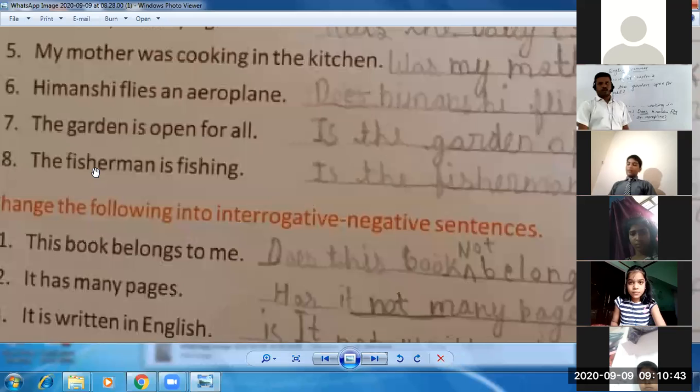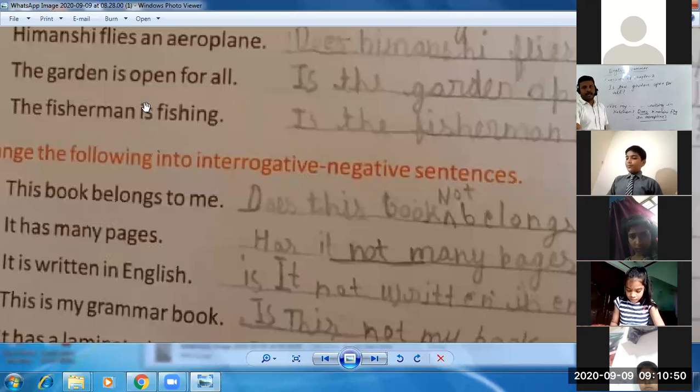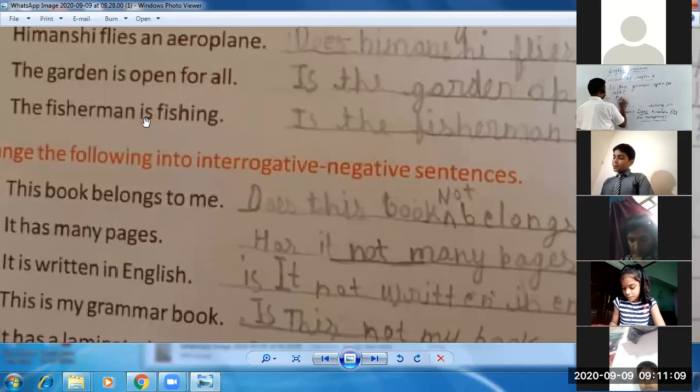Let's talk about the eighth sentence. The fisherman is fishing. Again students, it's very simple because helping verb is there. You can see. So we will use the helping verb first. Is the fisherman fishing? Article the has also been used, so we will use it in the interrogative as well.